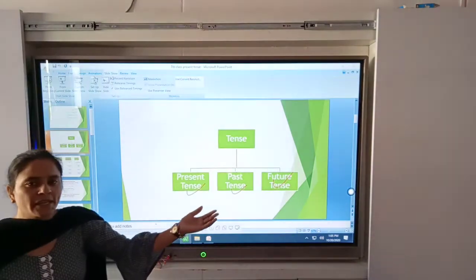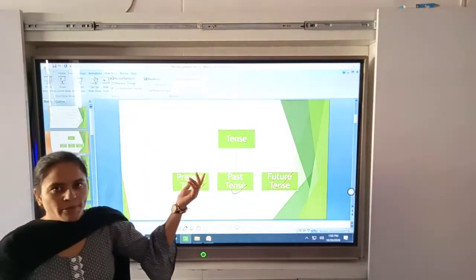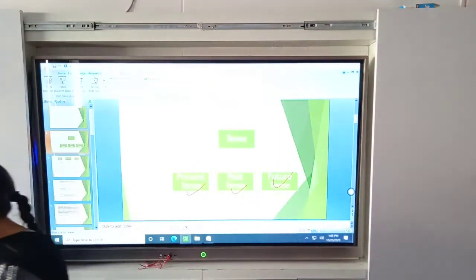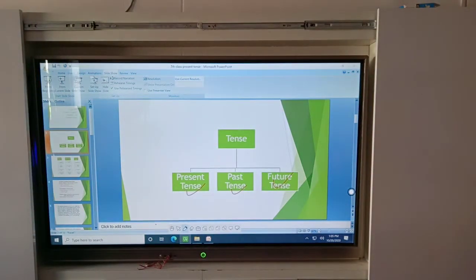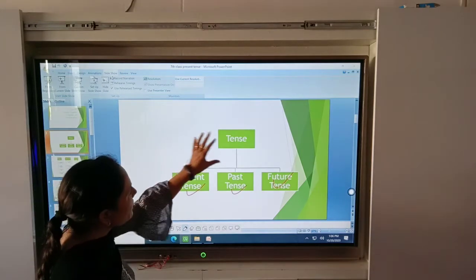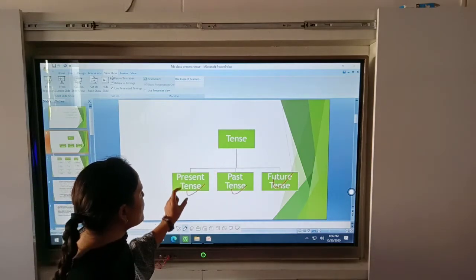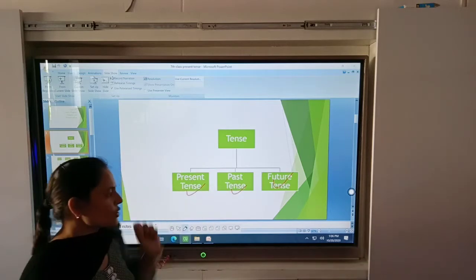I already explained it. What is tense? Tense is a time of action. Tense is a form of verb which tells us about the time. Here tense is divided into three parts: present, past, future.